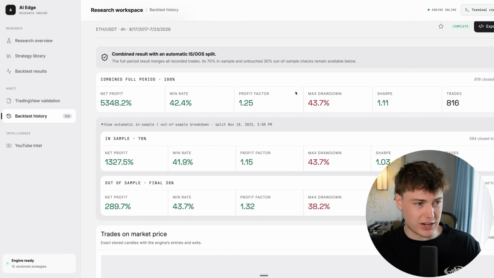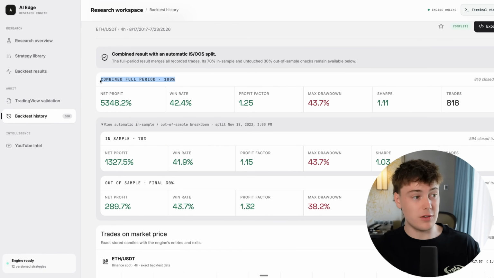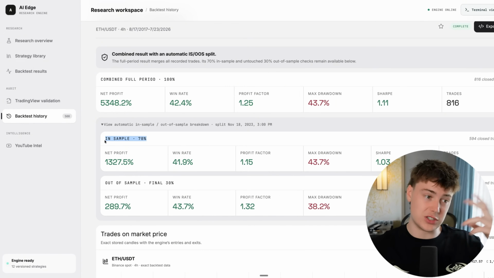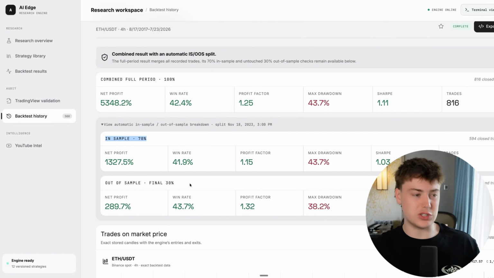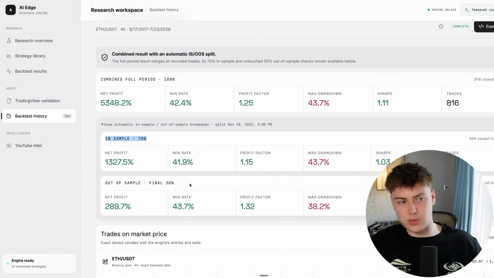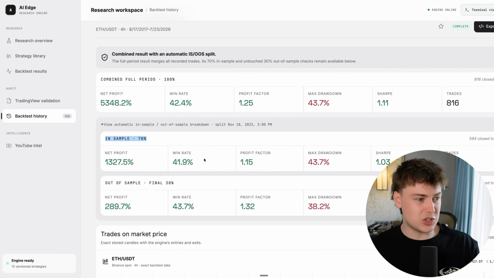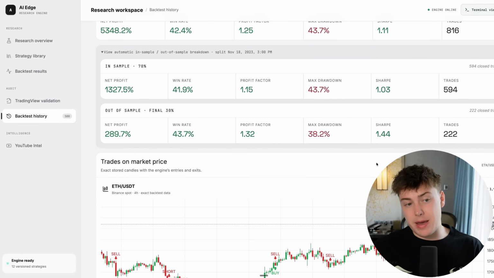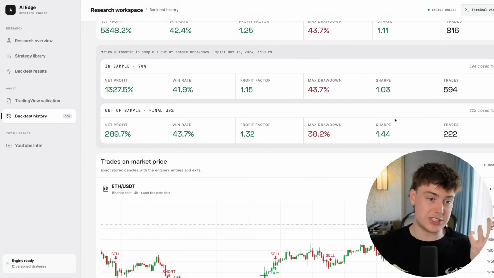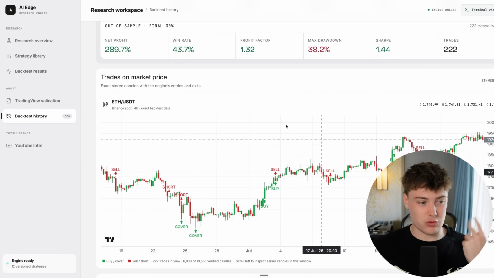So if you click into the strategy, you could see the full profit over the full period, including in sample, which is the first 70%, up until November 18th, 2023. And then the out of sample, which is the final 30% from November 18th, 2023 until today. So you can see the win rate is very similar across both time periods, and it actually had a better Sharpe ratio in the most recent period, which means that it has better risk-adjusted parameters.